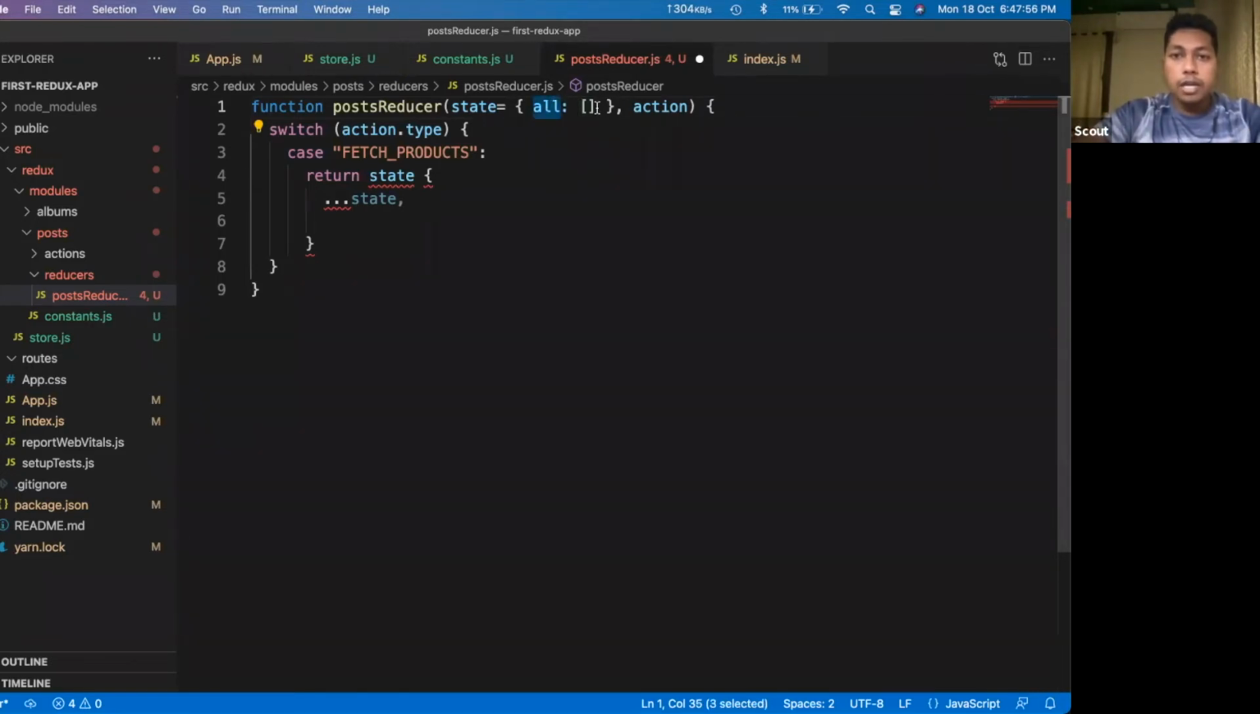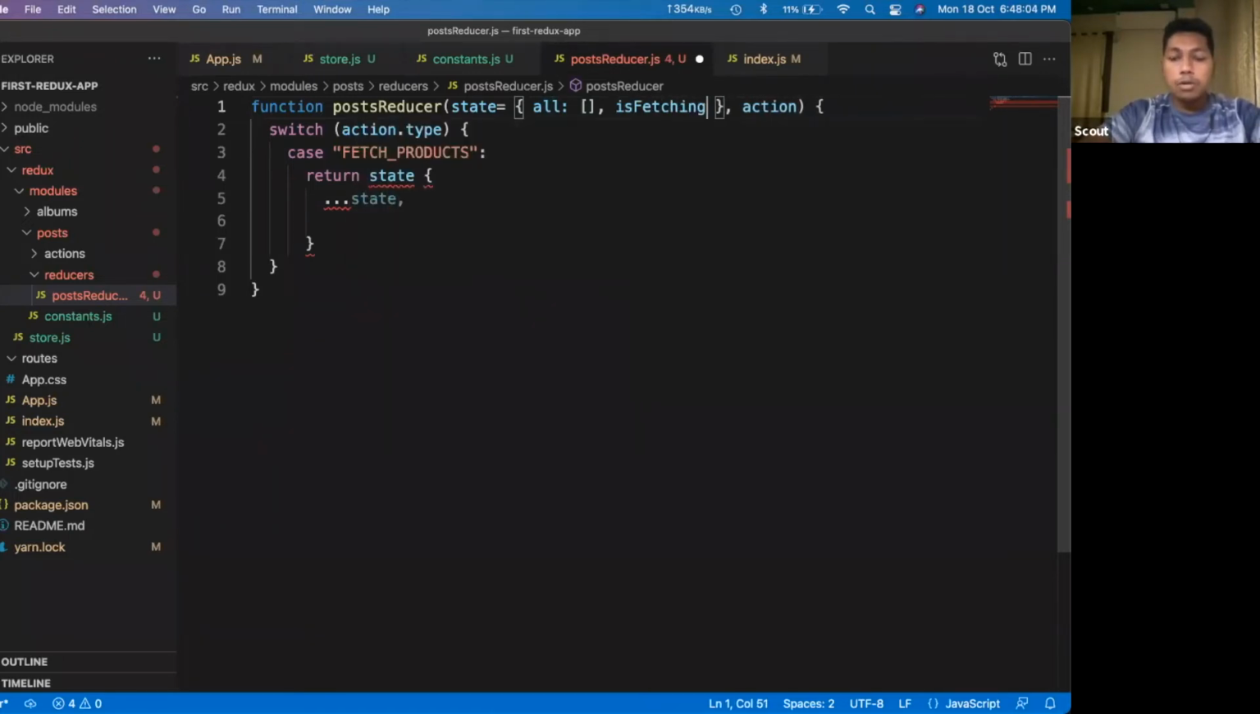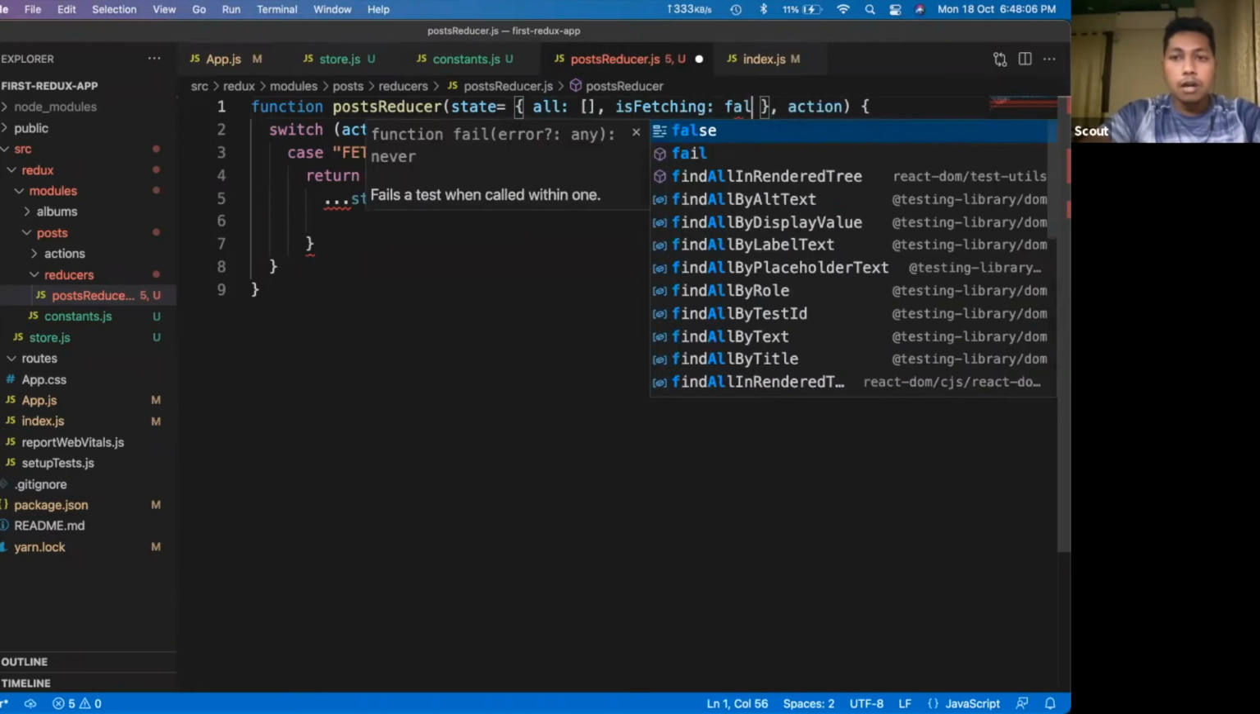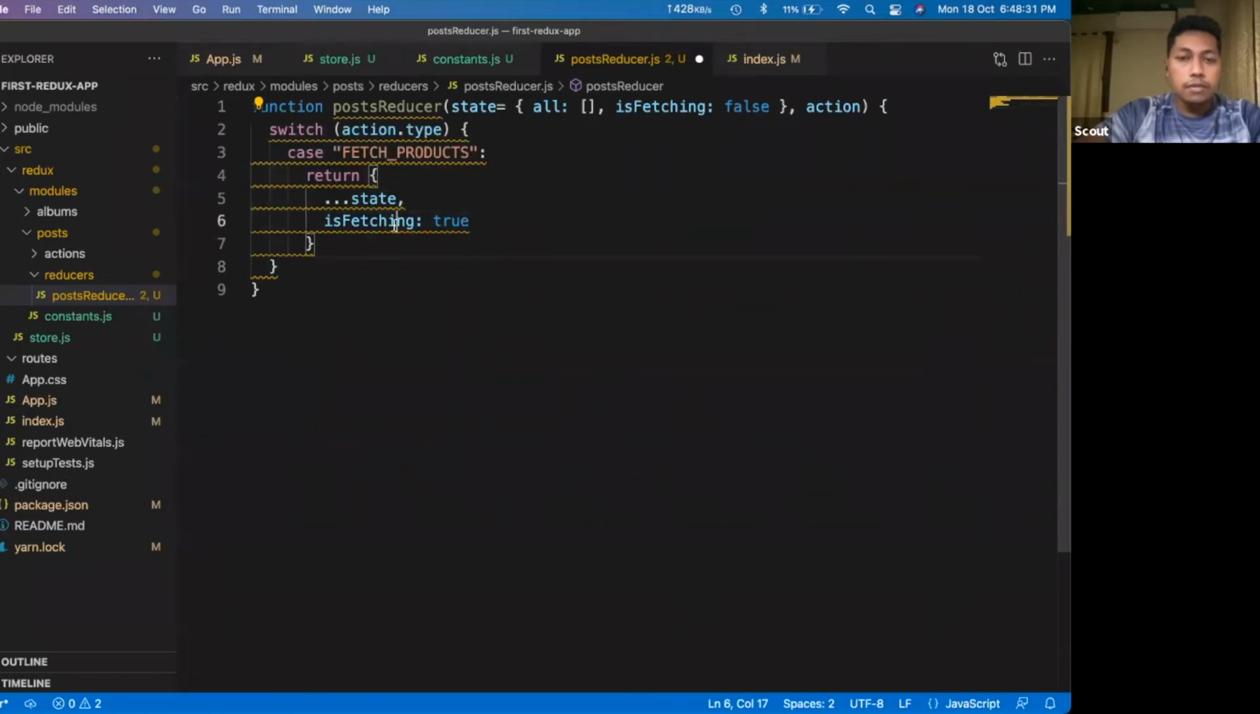Okay, so here is all, and say I am defining another variable called is fetching. Say I want to show some sort of a loader whenever the request goes, whether it is loading or something like that. So for that, whenever we fetch the product, we will set is fetching to true. This is something which we will do to change the value.